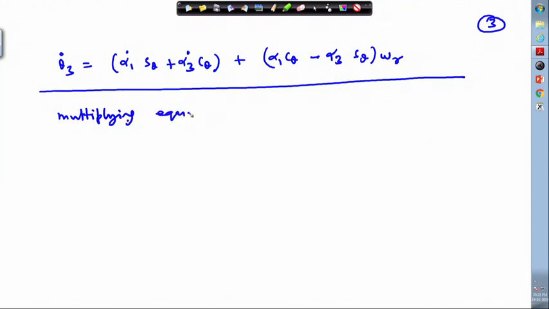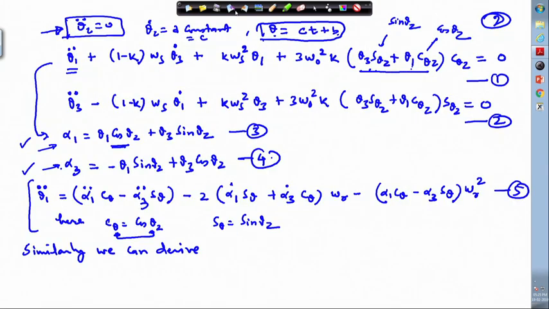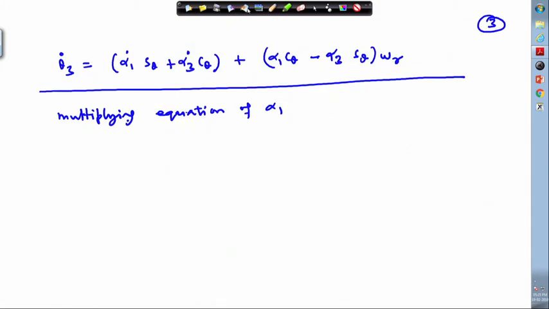Multiplying equation of alpha 1, which is our equation number 3, by sin theta 2, and this we are writing as s theta, in the short notation.